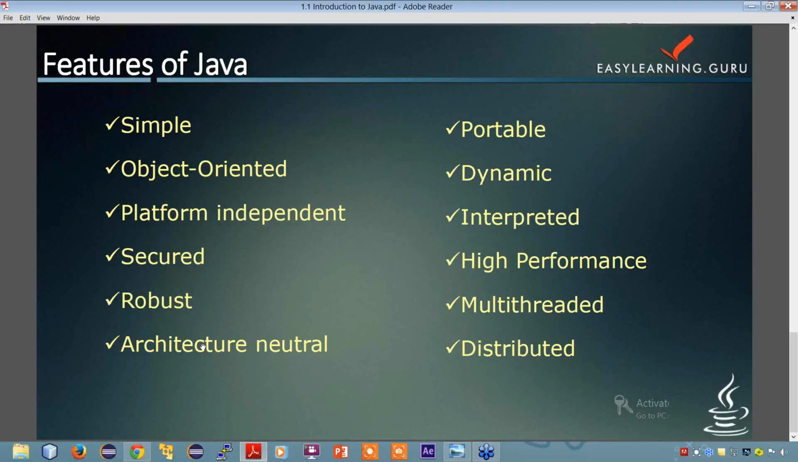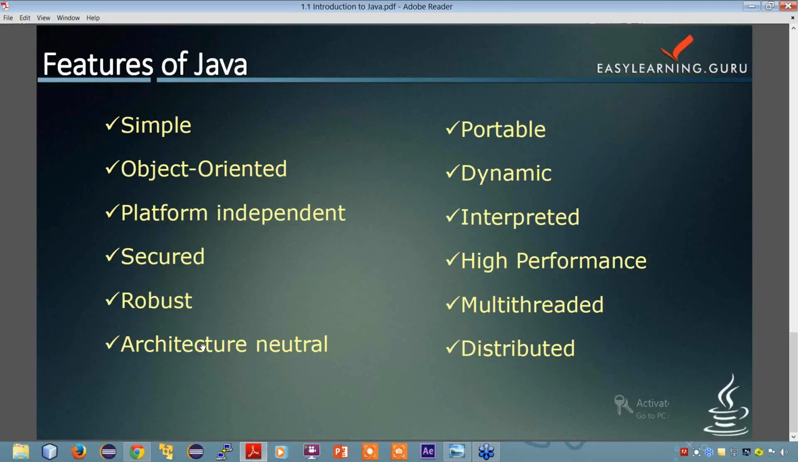Then we have Java is dynamic. It is interpreted. Then having high performance. High performance in the sense that Java is faster than traditional interpretation since the bytecode is close to the native code. Then Java is multi-threaded. A thread is like a separate program executing concurrently. We can write Java programs that deal with many tasks at once by defining multiple threads. The main advantage of multi-threading is that it shares the same memory. So threads are important for multimedia and web applications.